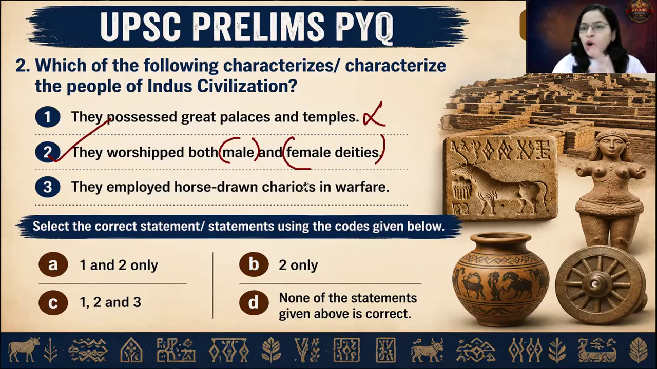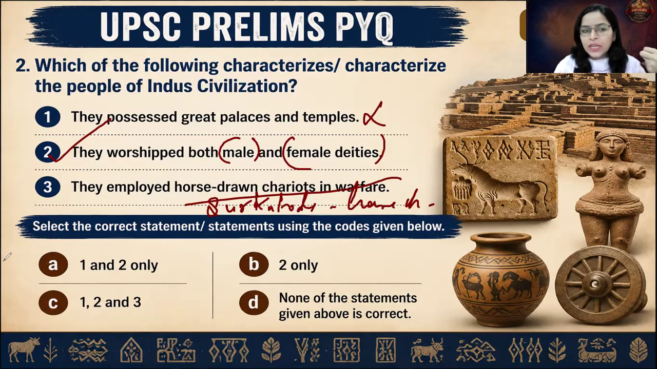Second important thing, horse we do not find predominantly across this civilization. There is only one site, the site of Sarkotada, where archaeologists have revealed the horse bones. Okay. So if you look at this statement, it is absolutely false.